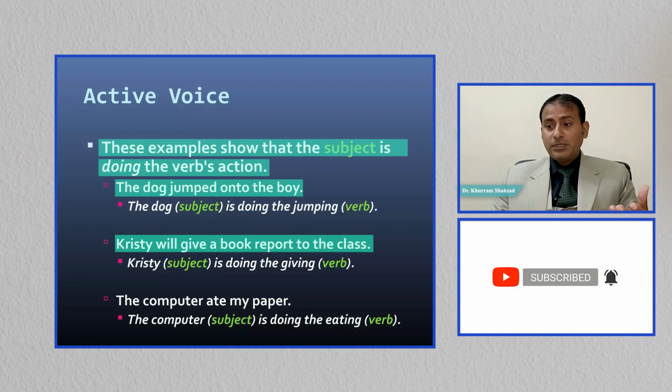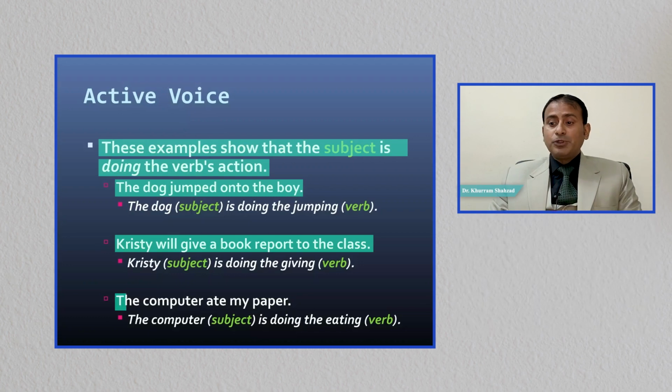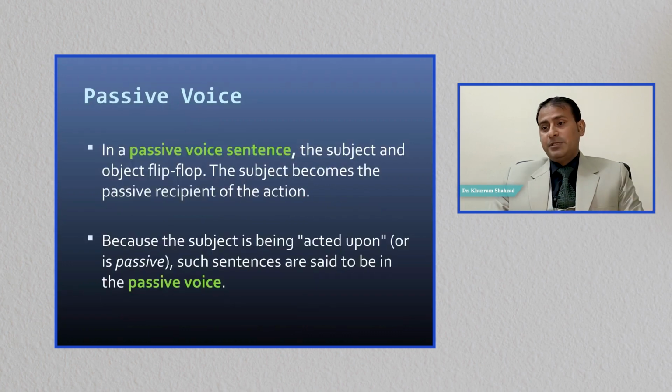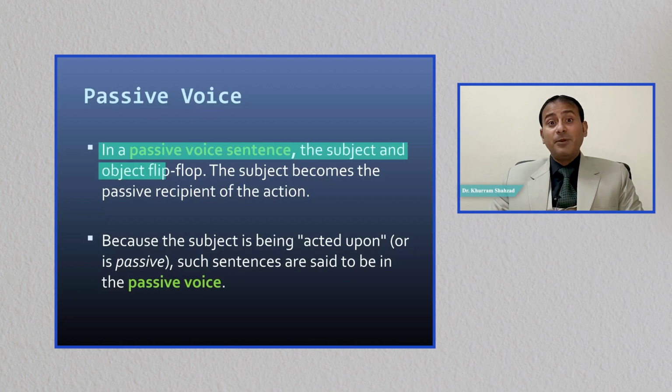So book report is another object, and give here is a verb. The computer ate my paper. So the computer is the subject, it is doing the eating, ate is the verb, and my paper is the object. In a passive voice sentence, the subject and object flip-flop.